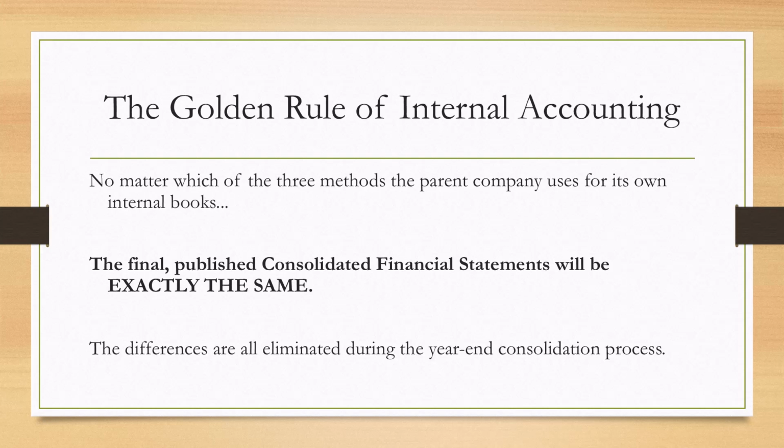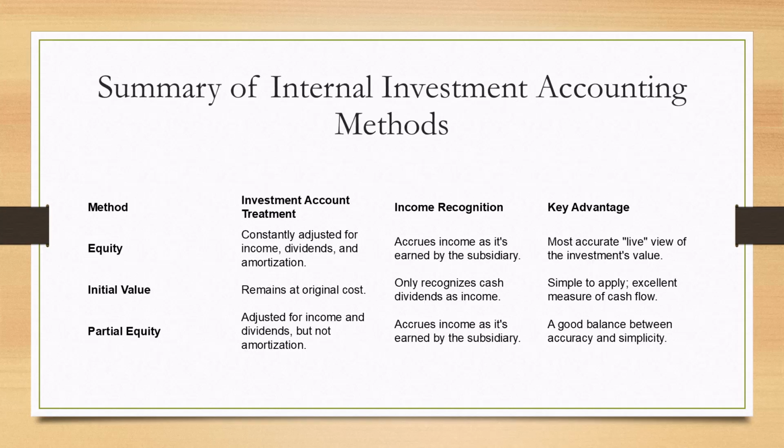It doesn't matter if the coach uses playbook A, B, or C during the season. When it's time for the championship game, the public 10K report, the final score on the board will be identical. The worksheet entries we learn will ensure this.